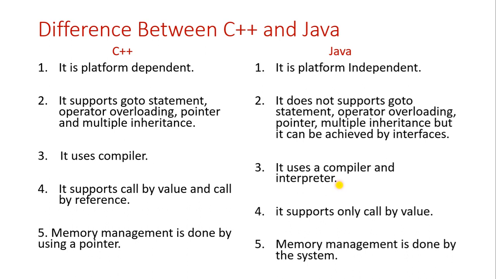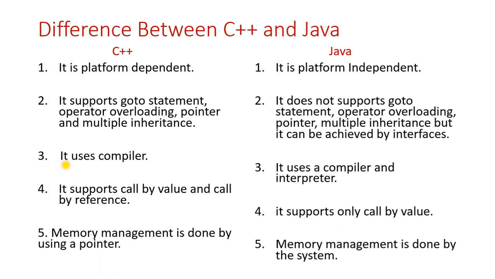Java is also called a two-stage system, and the first stage is when we compile the Java program, it provides the bytecode. The second stage is that the bytecode sends the Java program to the interpreter, and that interpreter will execute that program. So I have explained this third point.